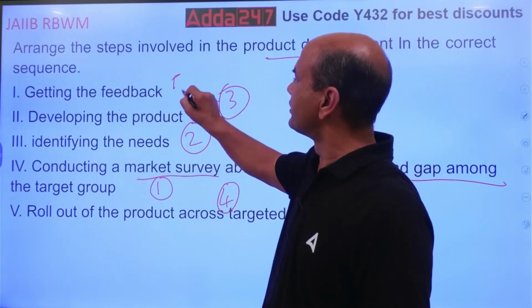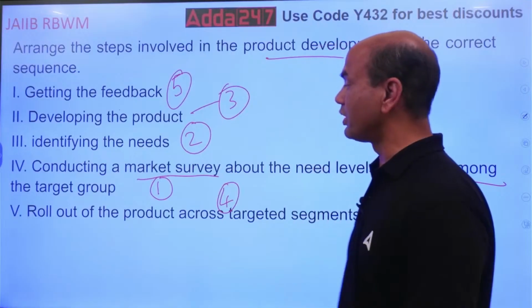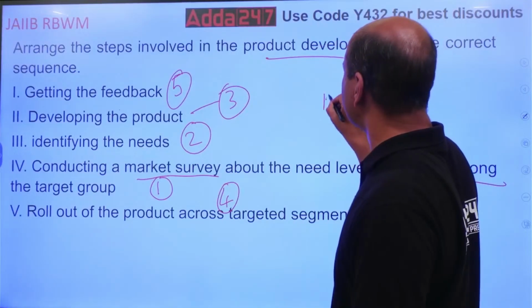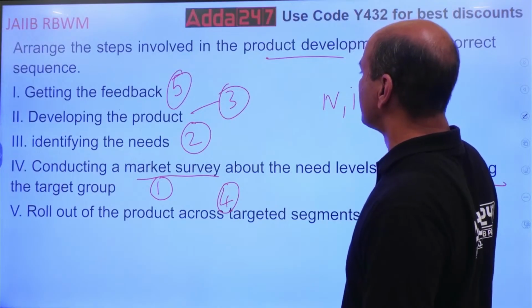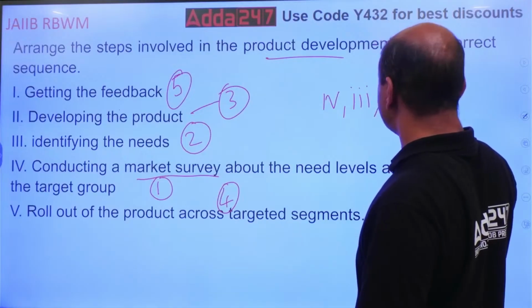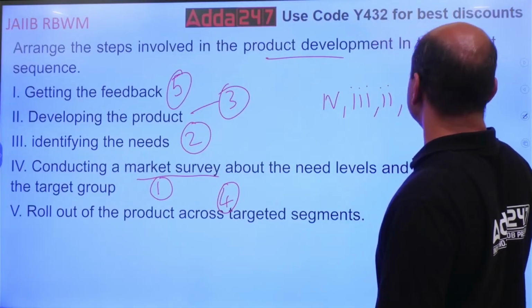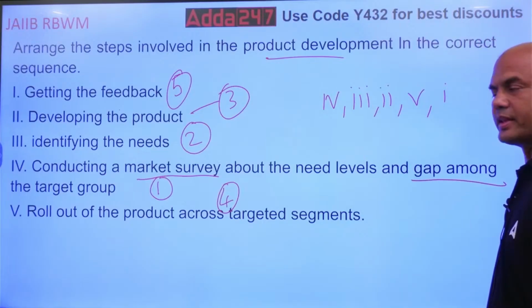Step number 5. Right? So the sequence over here is what? 4, 3, then 2, then 5th, and then 1st. Okay? This is the sequence. Got it, everyone? Next one.